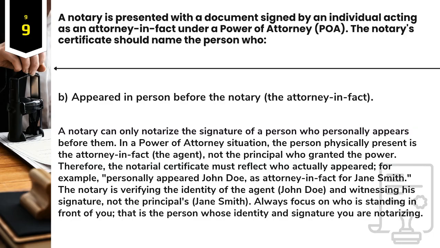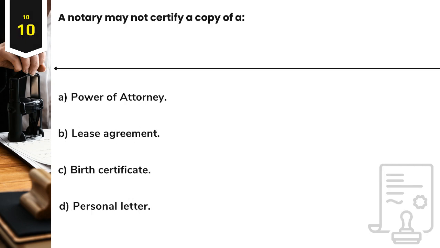For example, personally appeared John Doe, as attorney-in-fact for Jane Smith. The notary is verifying the identity of the agent, John Doe, and witnessing his signature, not the principal's, Jane Smith. Always focus on who is standing in front of you, that is the person whose identity and signature you are notarizing.